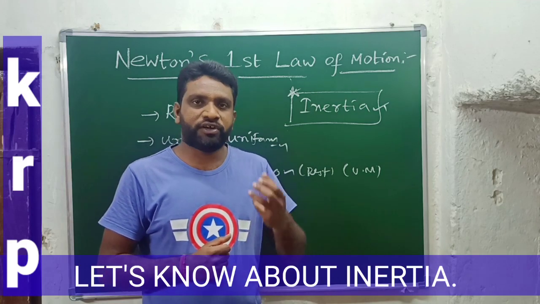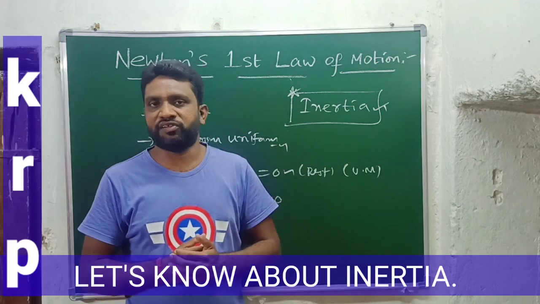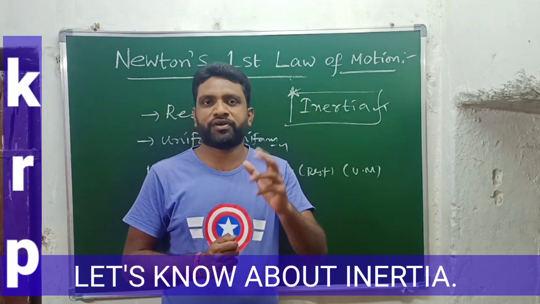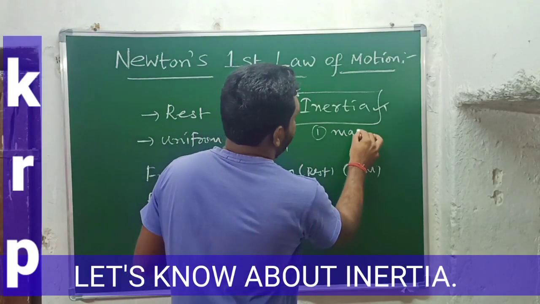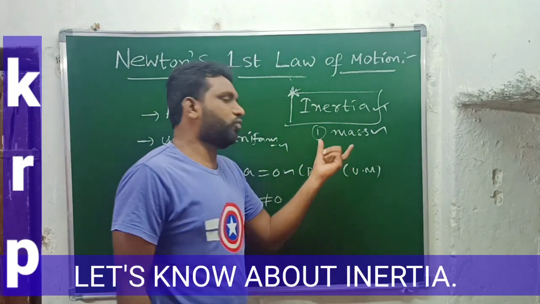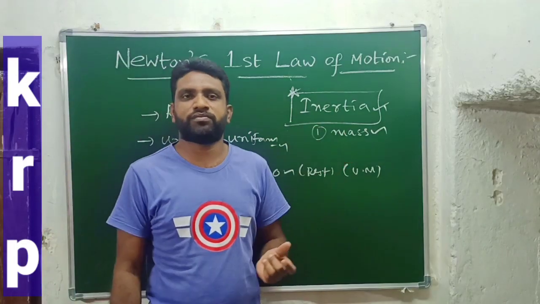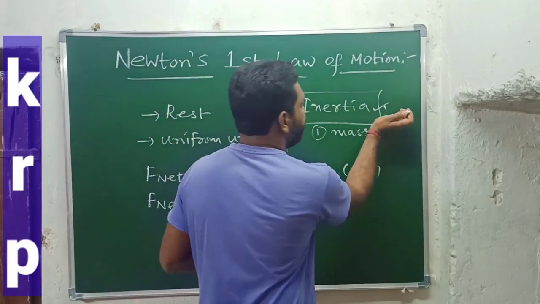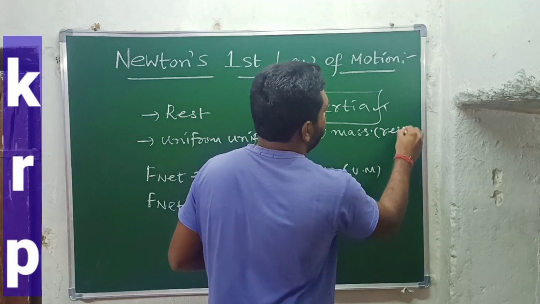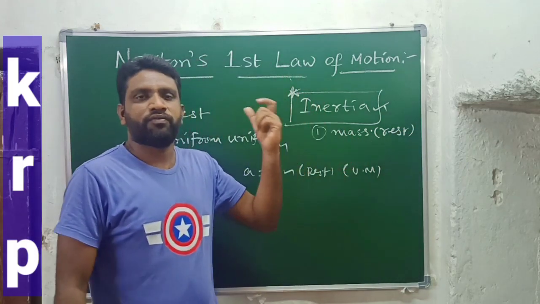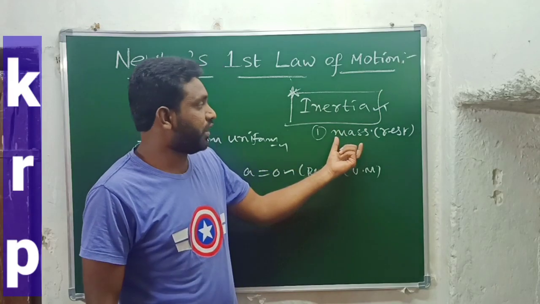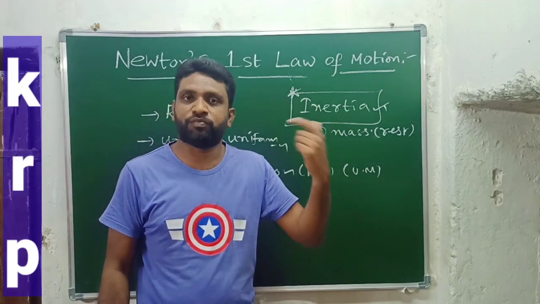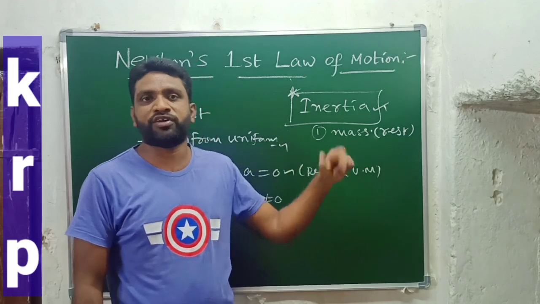Let's know about the factors affecting inertia. Inertia depends upon two factors. The first one is mass. When the object is in rest position, the inertia of the object completely depends on its mass, and it is directly proportional to its mass.